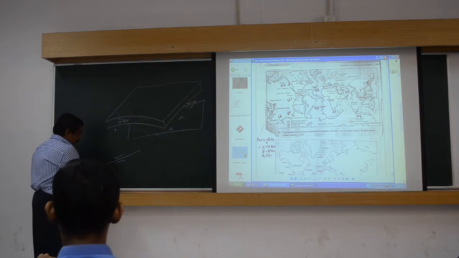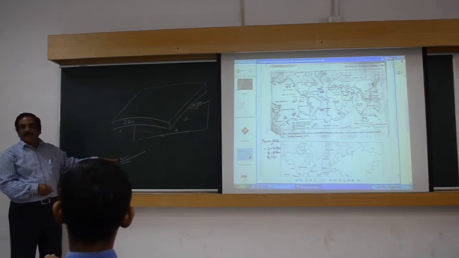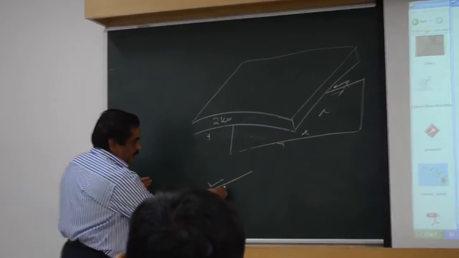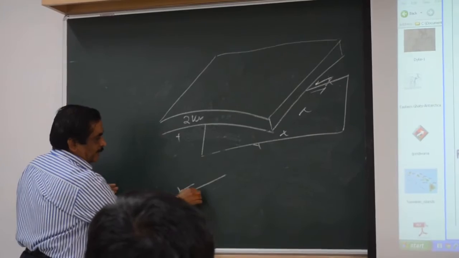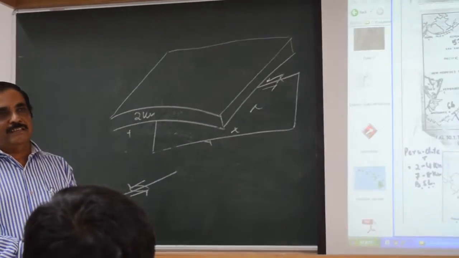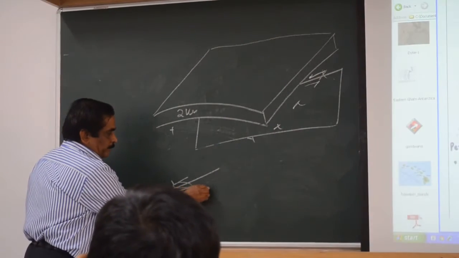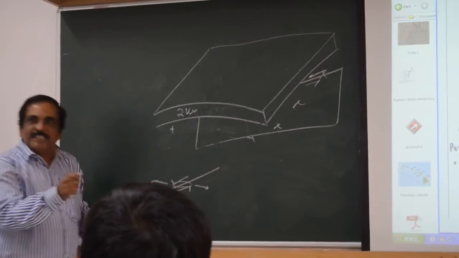Now, if the movement is like this, left lateral movement, what you will do is draw an ellipse like this. After drawing the ellipse, what information are you getting? There will be stretching this way.